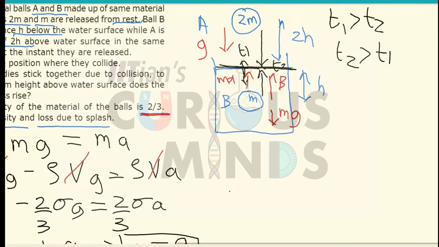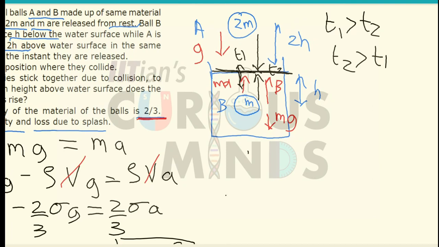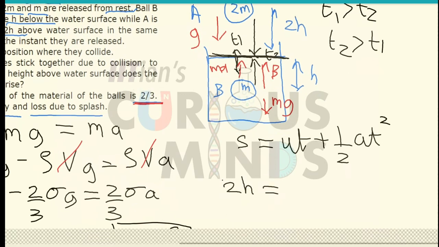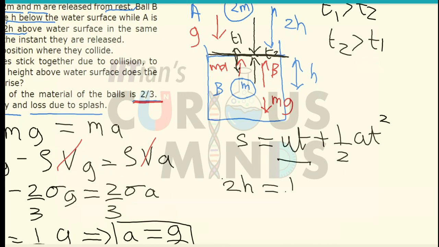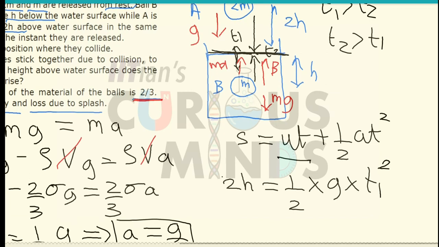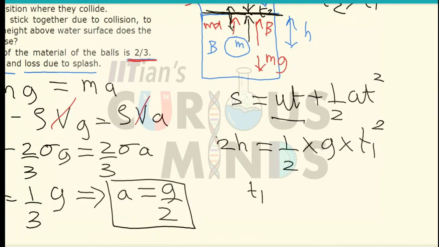In order to calculate the values of t1 and t2, we will use the formula s equals ut plus half at square. Since both of them are released from rest, the initial velocity is equal to 0. For body A, it is traveling a height of 2h, so 2h equals half g t1 square. So t1 square will be equal to 4h divided by g.